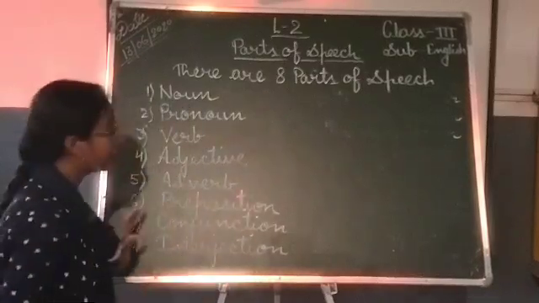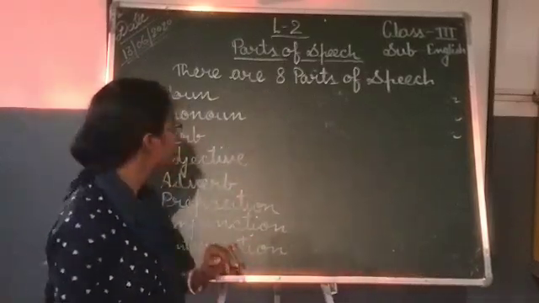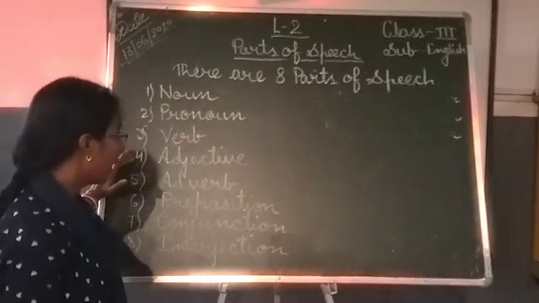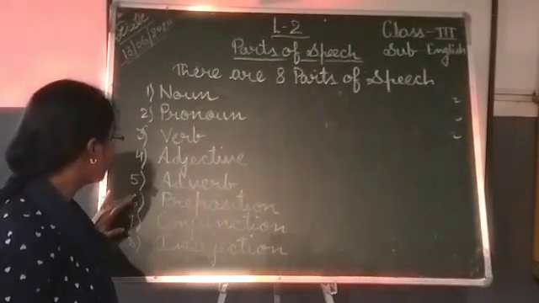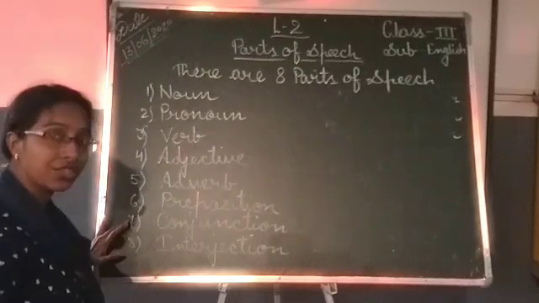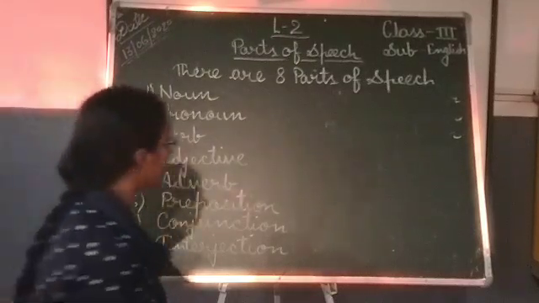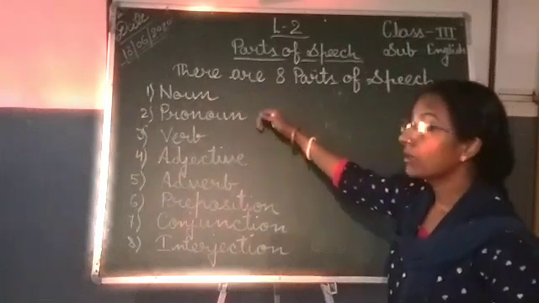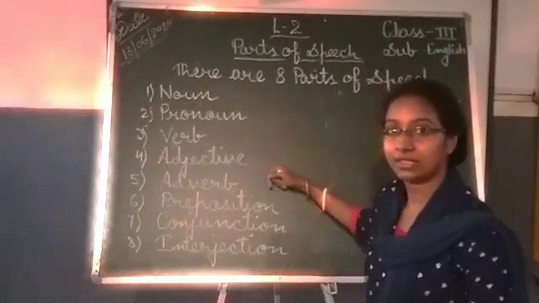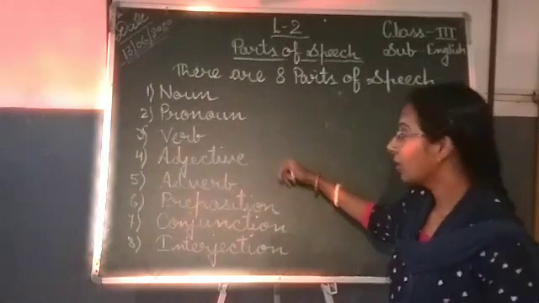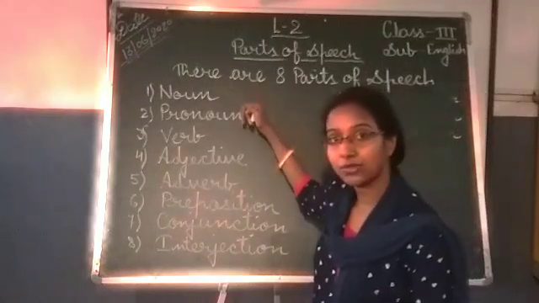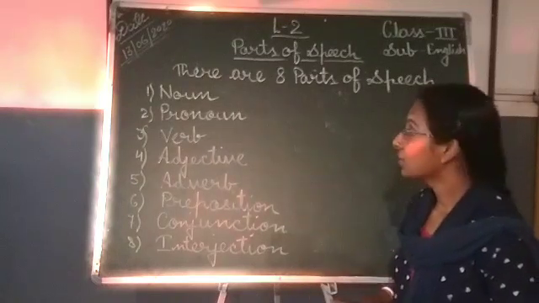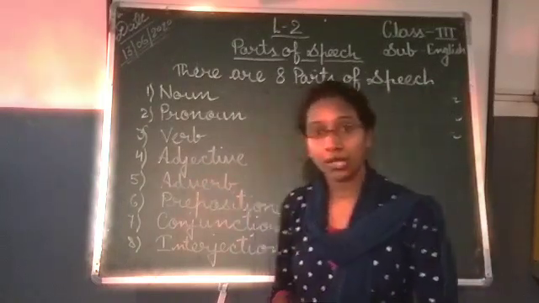Once again I am repeating, there are 8 parts of speech. Their names are noun, pronoun, verb, adjective, adverb, preposition, conjunction, interjection. Each part of speech makes an individual lesson in the book. So we will know about them in detail.